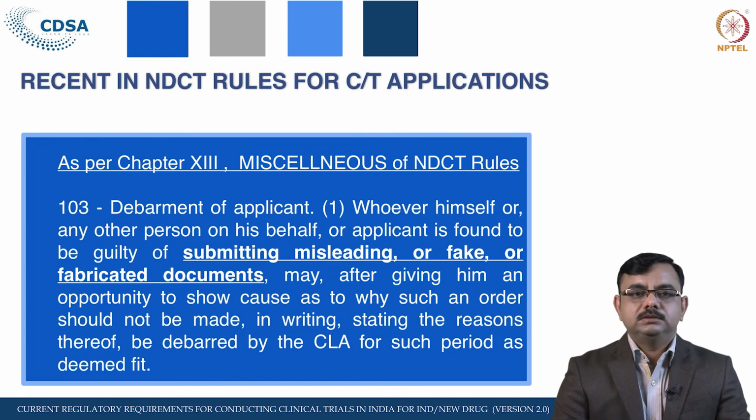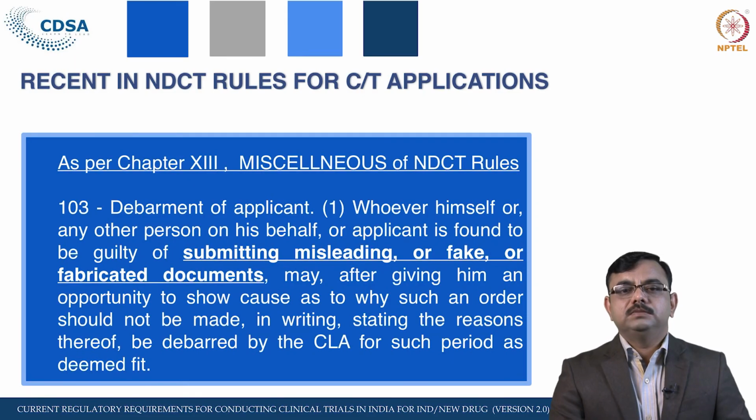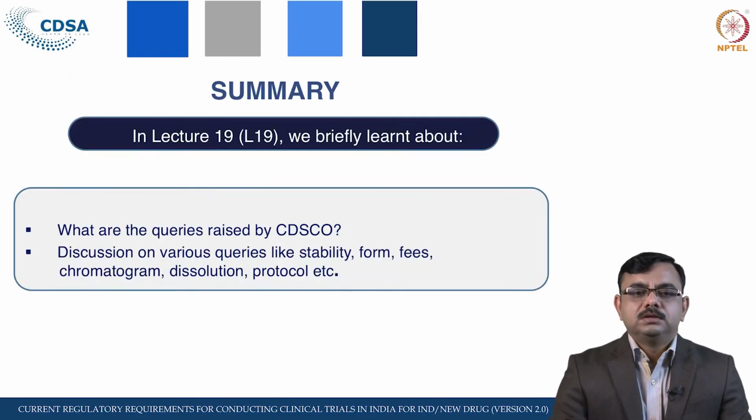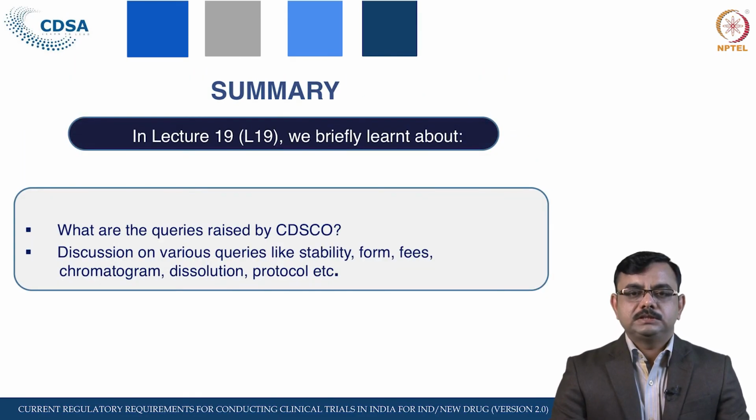So this is all about the observations. These are not limited, these are only examples. So what have we learned from this topic, let us have the summary. We have seen what is meant by protocol, what types of CT applications there are, like new drug, subsequent drug, FDC, global clinical trial.